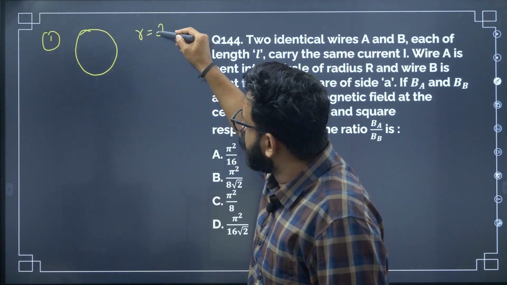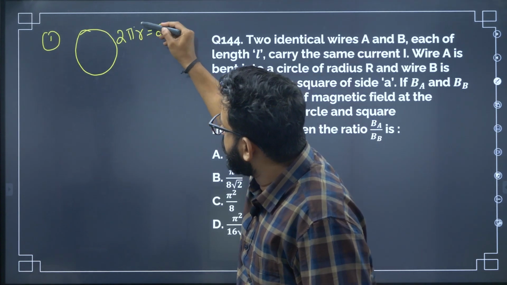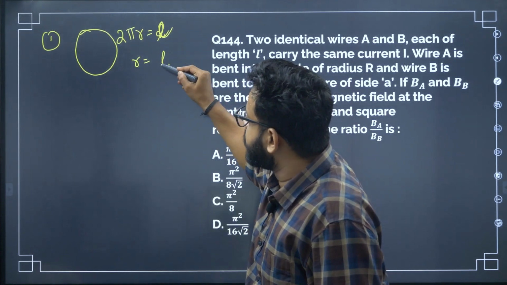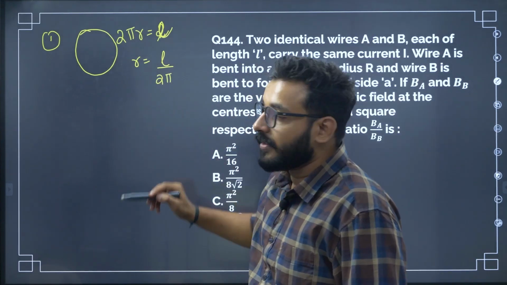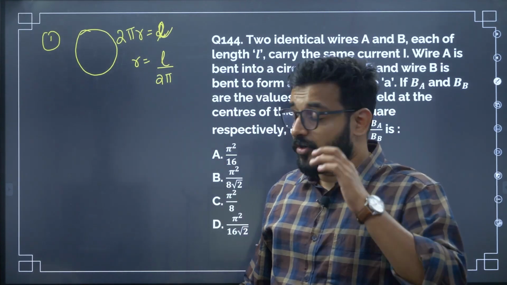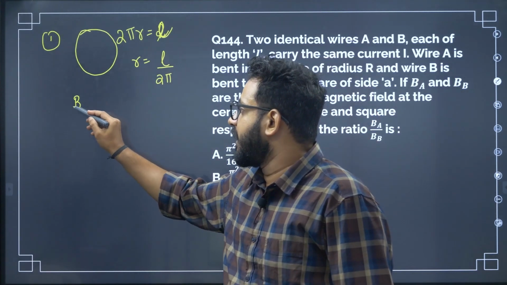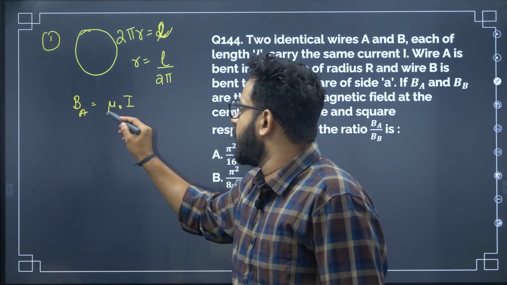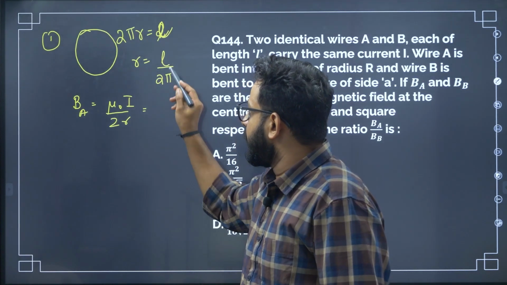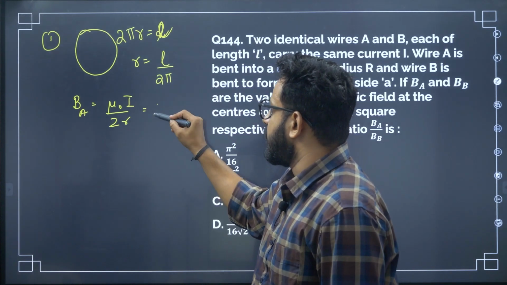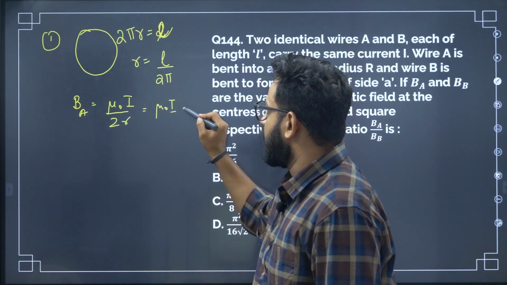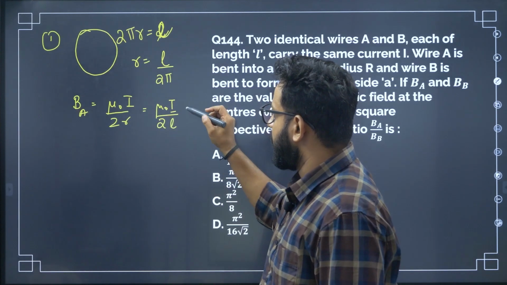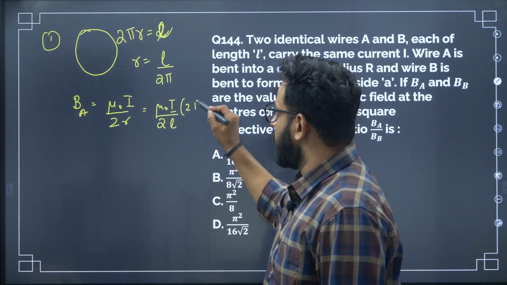2 pi R is equal to L. So R is equal to L by 2 pi. Correct. So first you use the normal formula of the circle, BA is equal to mu naught I divided by 2R, where if you substitute this, you will get mu naught I divided by 2L by 2 pi, and 2 pi will go up.